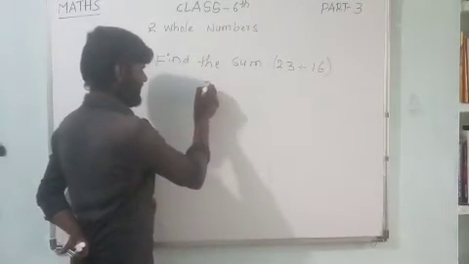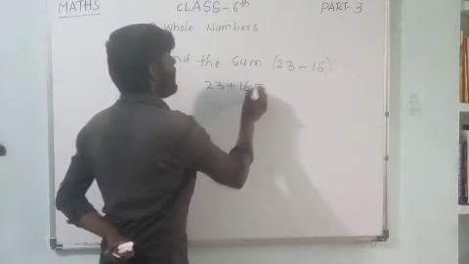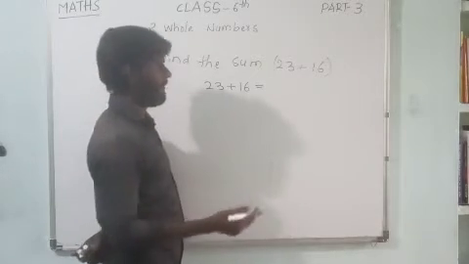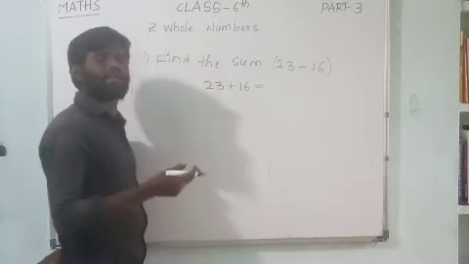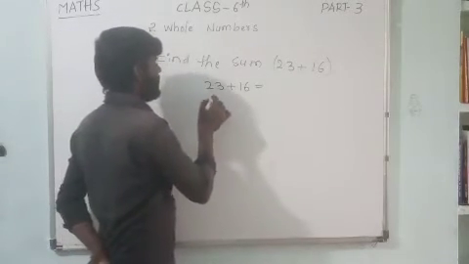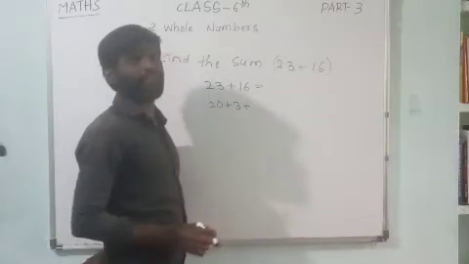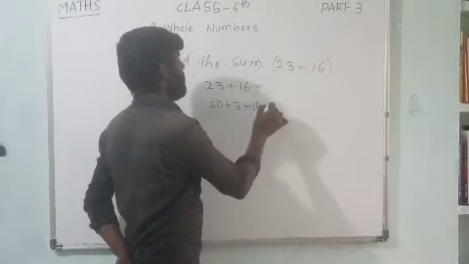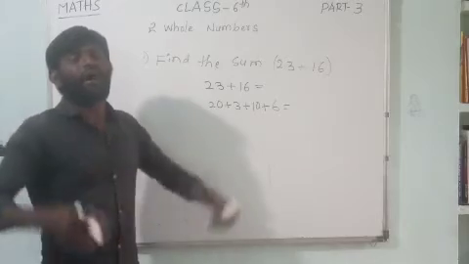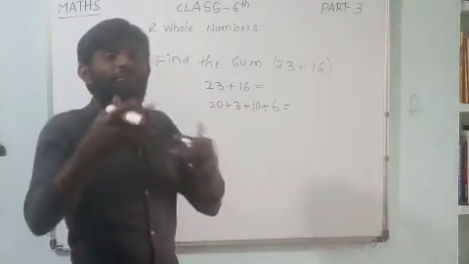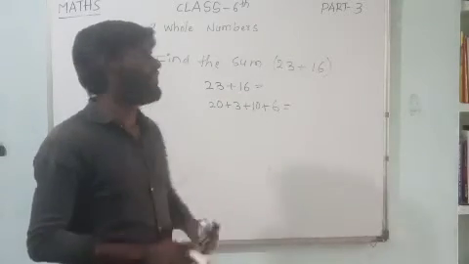23 plus 16. You know that very well. I can write 23 as 20 plus 3, and 16 as 10 plus 6. Dear children, one important thing is that we can add suddenly; it is simply a way of adding numbers.